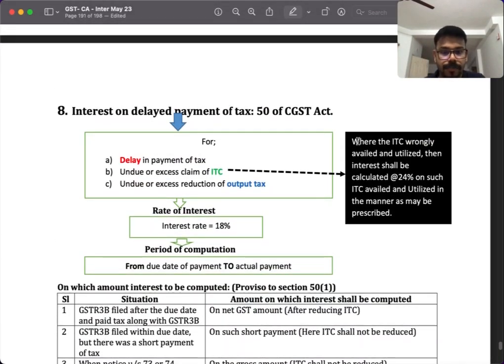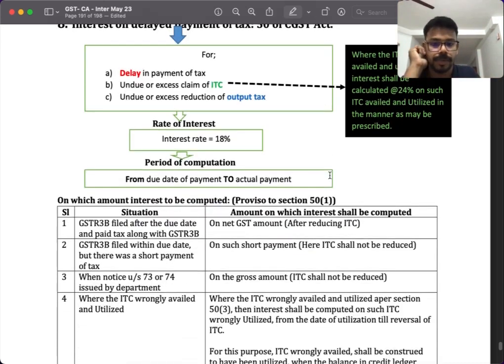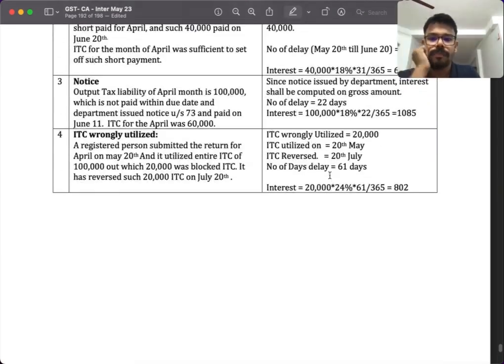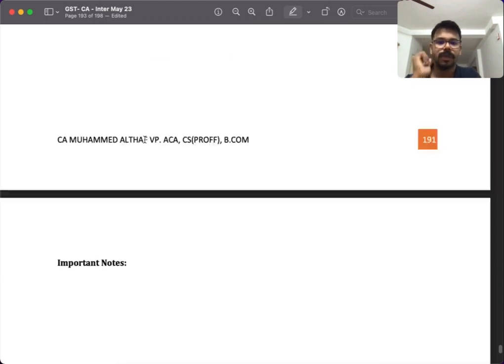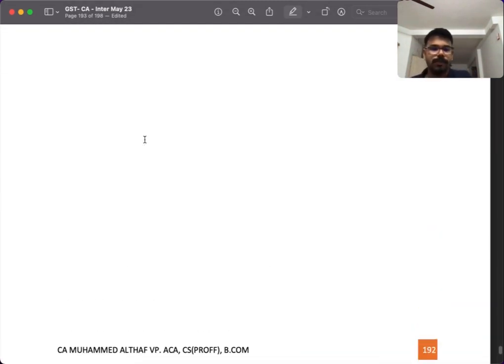Then this is a huge amendment. They have made the interest 24% in case of misutilization of ITC. That interest rate is 24%. These are the main amendments, and I have given an illustration for that. So these are the main amendments at the intermediate level.